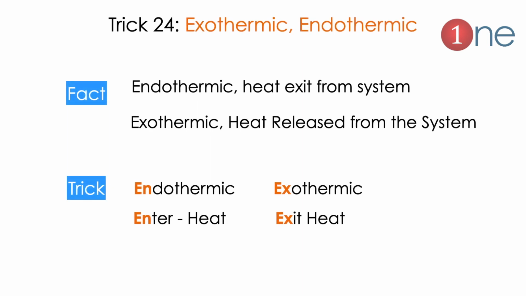Next tip will be based on exothermic and endothermic. This is a very basic thing in chemistry, whether heat exits the system or enters the system. It's easy to remember from the English: if heat enters, it is endothermic; if heat exits, it is exothermic. So endo and exo come from the words enter and exit.